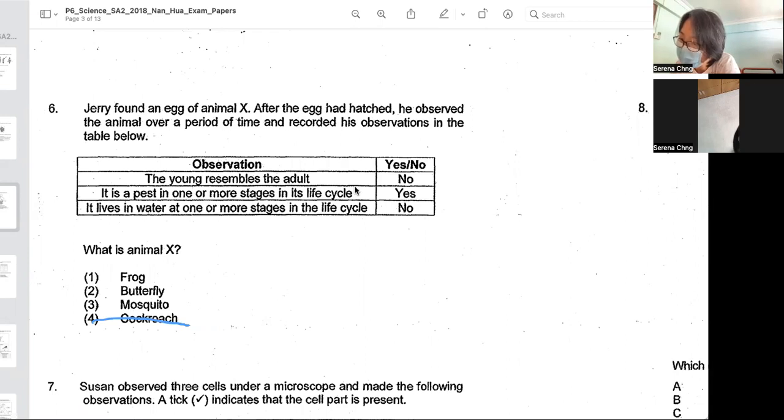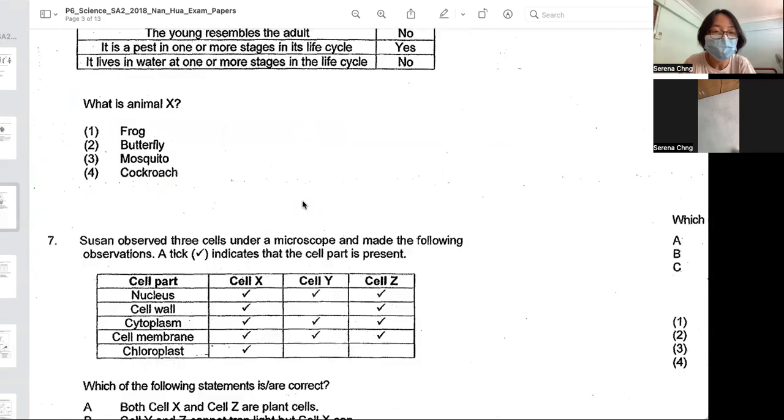So you cannot have cockroach because the young of a cockroach resembles its adult. Okay, then it lives in water at one or more stages. Answer is no. So it cannot be frog, it cannot be mosquito. So the only answer is option 2. Now let us check. It is a pest in one or more stages in its life cycle. Yes, because the butterfly is a pest in the caterpillar stage because it eats up the leaves of plants.